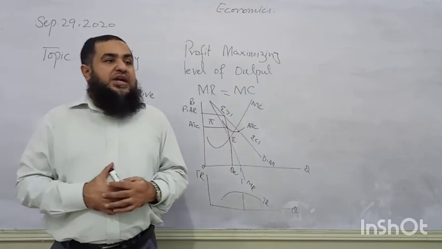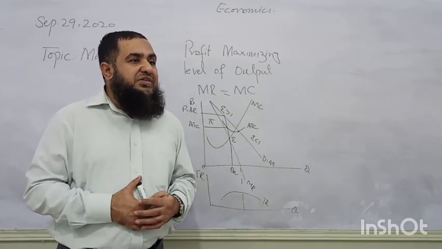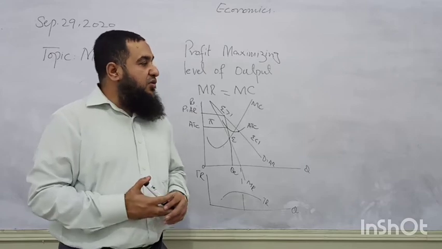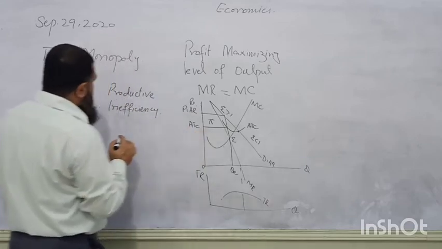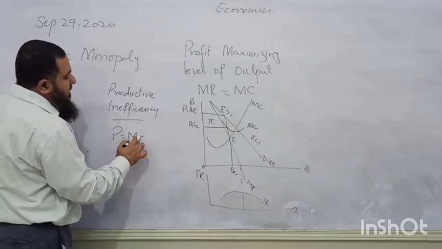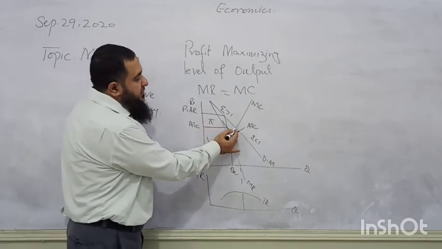What is the allocative efficiency condition of the firm? Is he achieving allocative efficiency? Allocative efficiency is the point where price should equal marginal cost of production. This is marginal cost pricing.